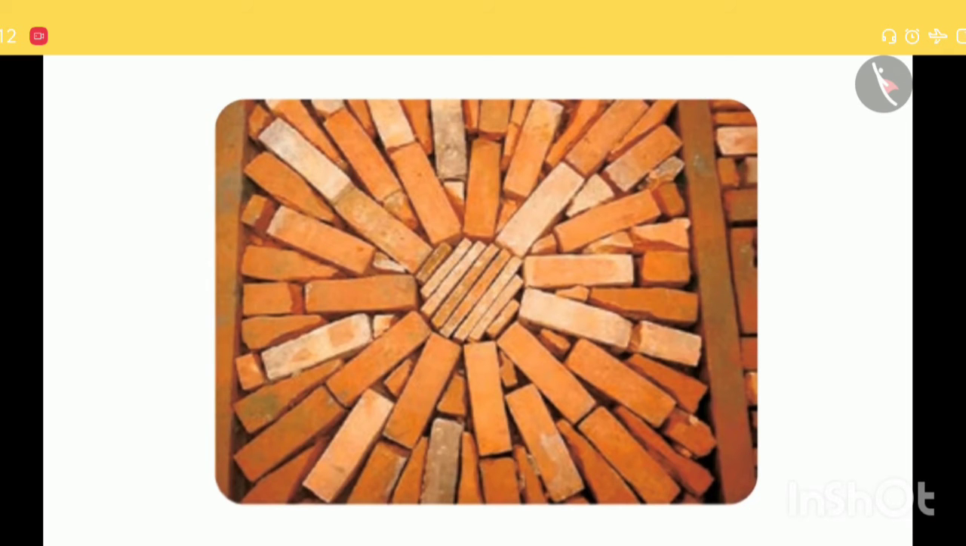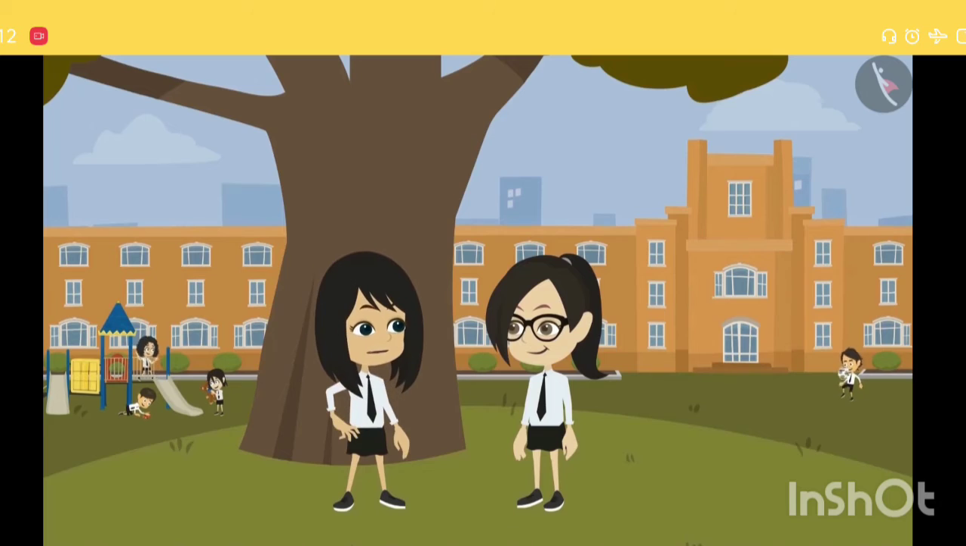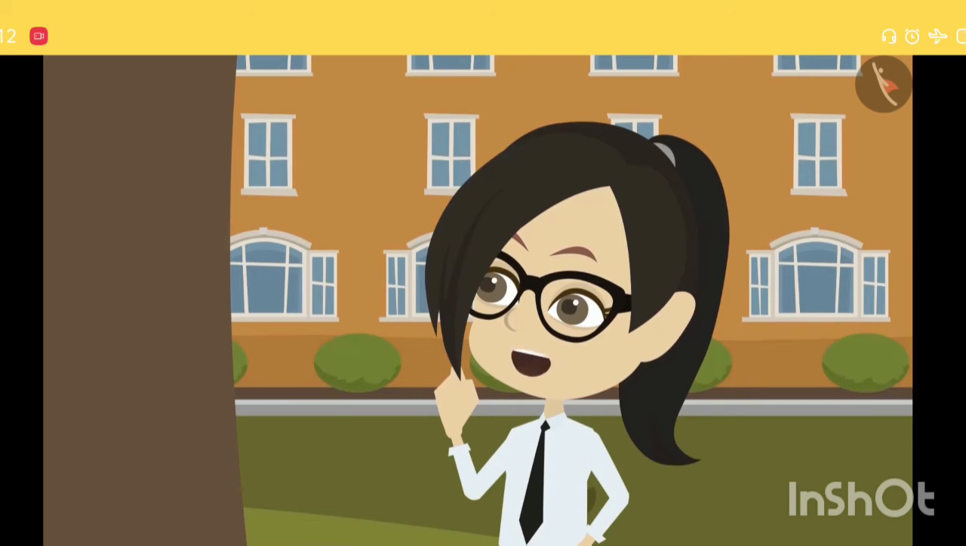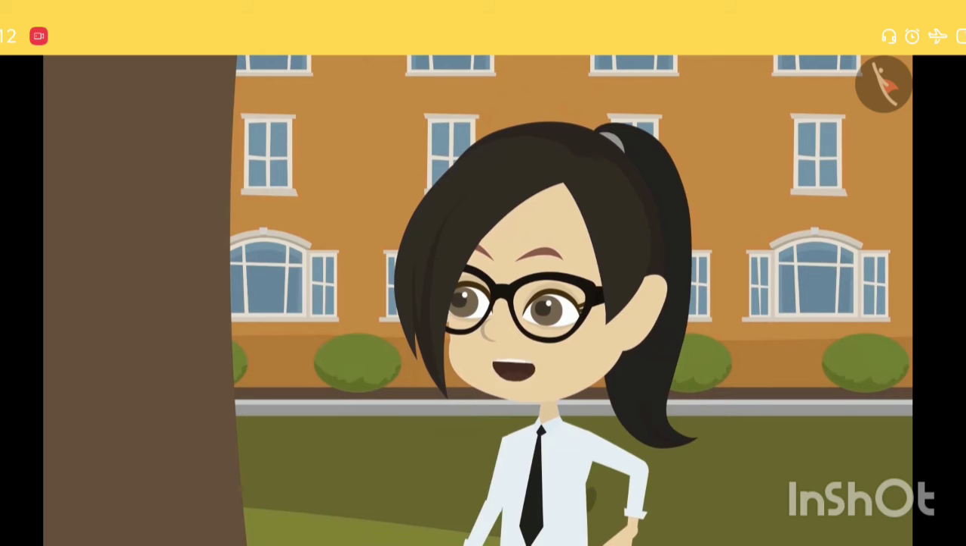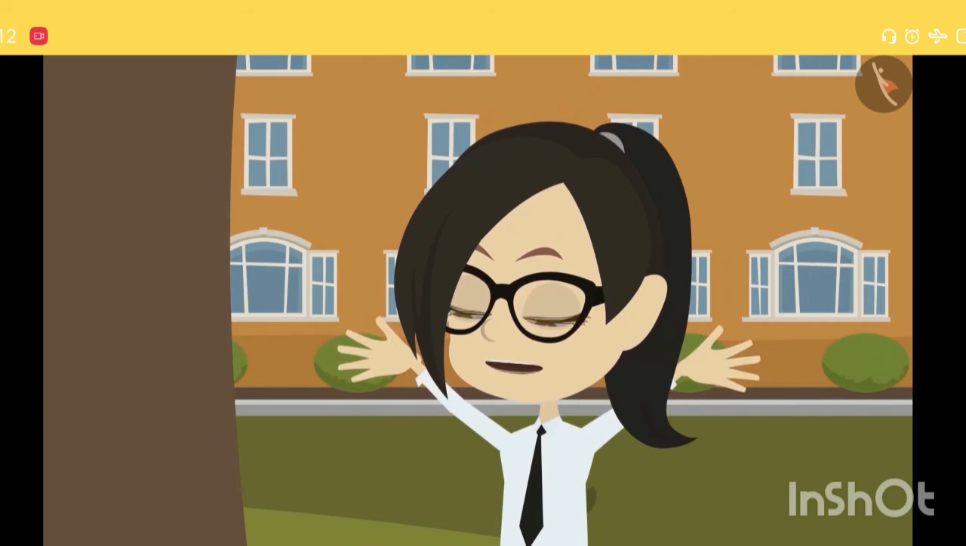See this pattern. The only difference is that some bricks have been cut into half and used. Yes, now I'm sure, Vandana, that circular patterns can be made using bricks. How wonderful it is! All these patterns made of bricks are mirror halves.